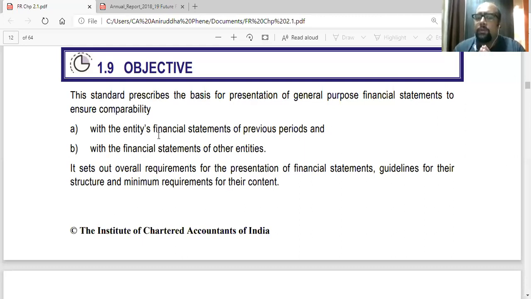So the standard prescribes the basis for presentation. So that is how the statements are to be presented. This is the format in which you need to present your financial statements so that they become comparable with your previous statements. So you have to follow the same format year on year. Plus, it can be easily compared with the financial statements of your peers. It sets out overall requirements for presentation of financial statements, guidelines for the structure, what is the structure and what is the minimum content in that.